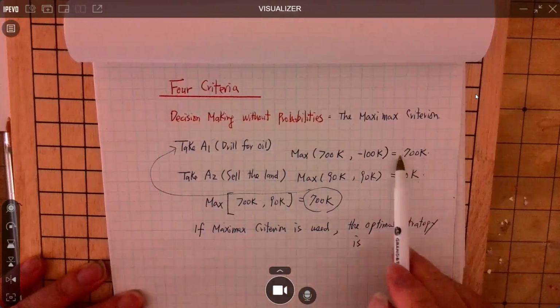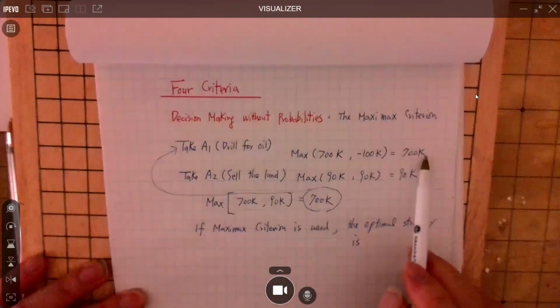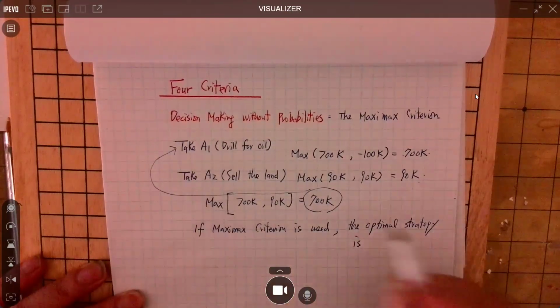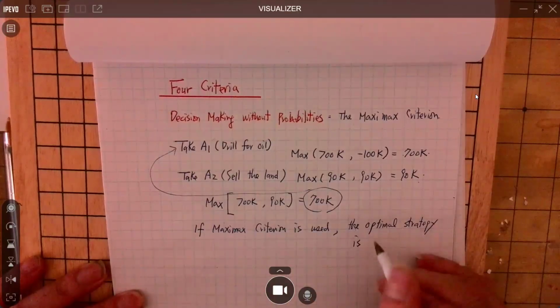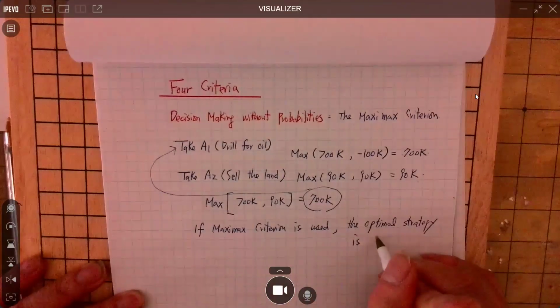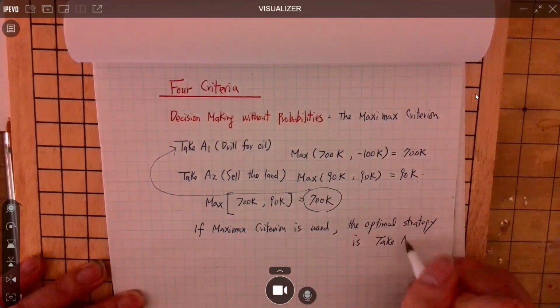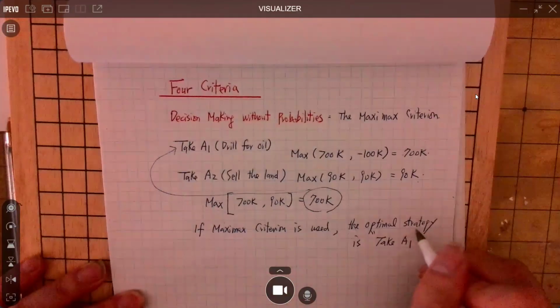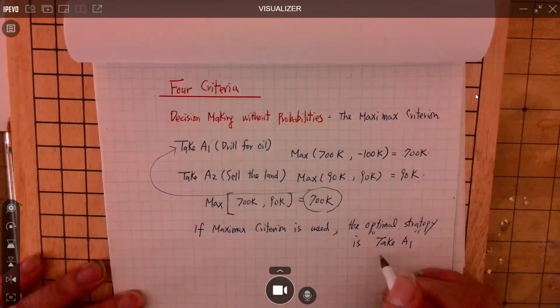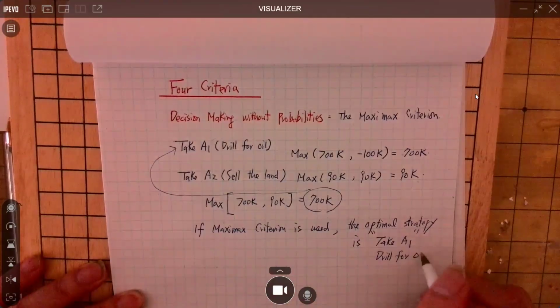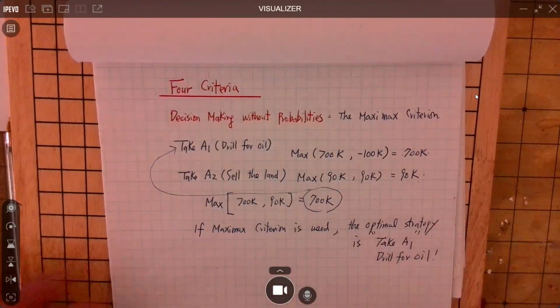Where does this $700,000 come from? It comes from taking action 1. So the optimal strategy is to take A1, which is what? Drill for oil.